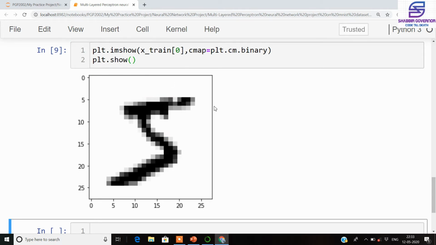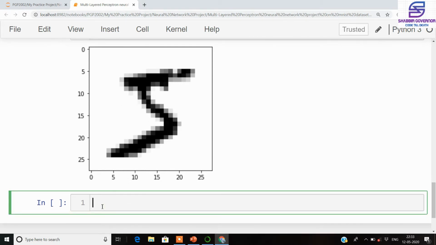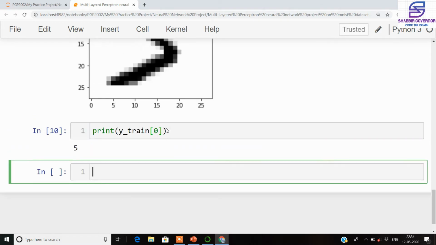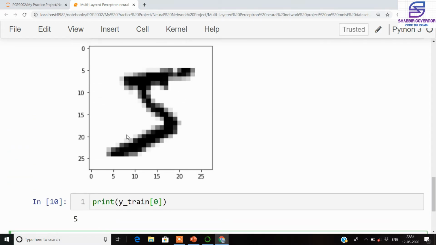This is the feature part, and now what the label actually is. So we see what the label is for the same X part. We have a Y part too, so we'll see what is inside the label. So we get a five here because this is a handwritten five image.